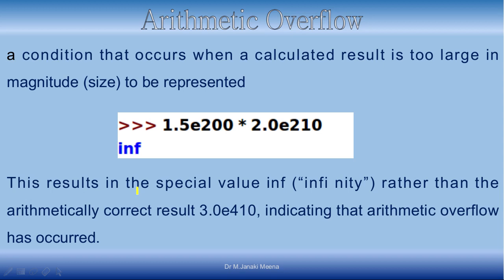So when you are trying to work with very high values, for example, when I am trying to multiply, this is 1.5 e power 200, which means 1.5 into 10 power 200. And 2.0 e power 210 means 2.0 into 10 power 210. When you multiply these, actually it should be 3.0 e power 410. That should be the answer, but you will get infinite because it is very large and cannot be stored. So arithmetic overflow also happens in Python, and it is represented by the INF symbol.